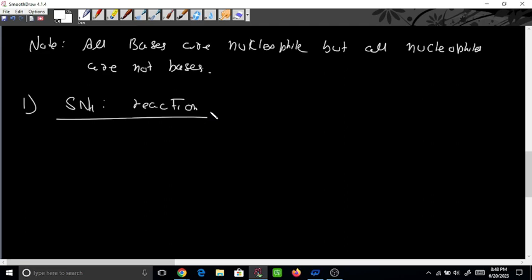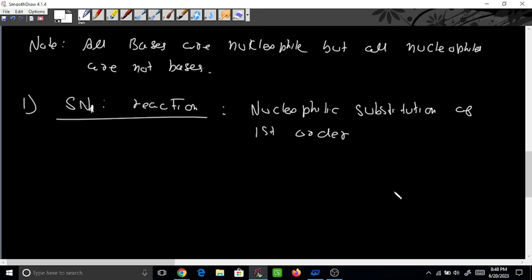So we will see one by one what is this SN1, SN2 and all those things. SN stands for nucleophilic substitution. N means nucleophilic, S means substitution, and 1 means first order. Nucleophilic substitution of first order.